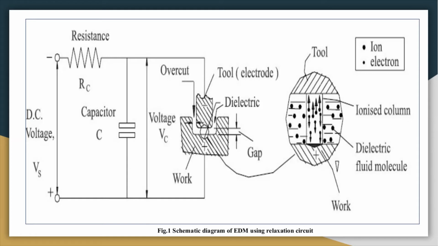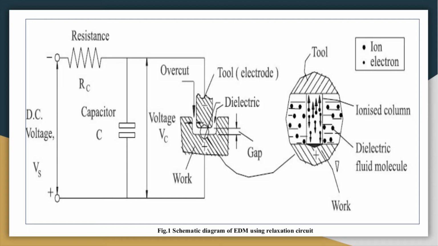This depends on the potential you are applying through the RC circuit, the capacitor discharge voltage, that is, how much potential you apply between the tool and workpiece.